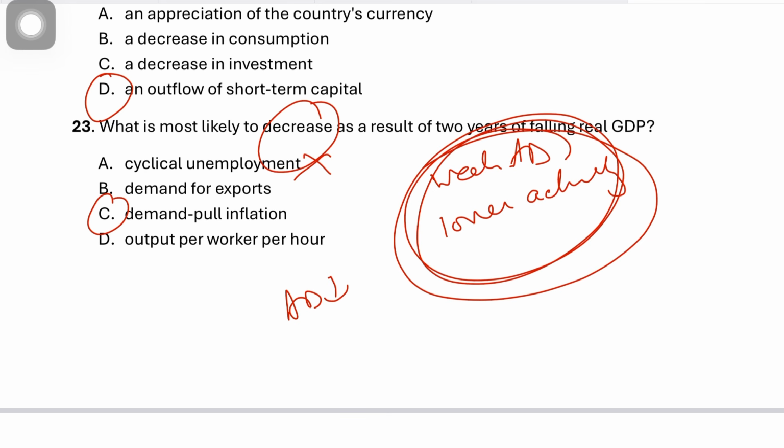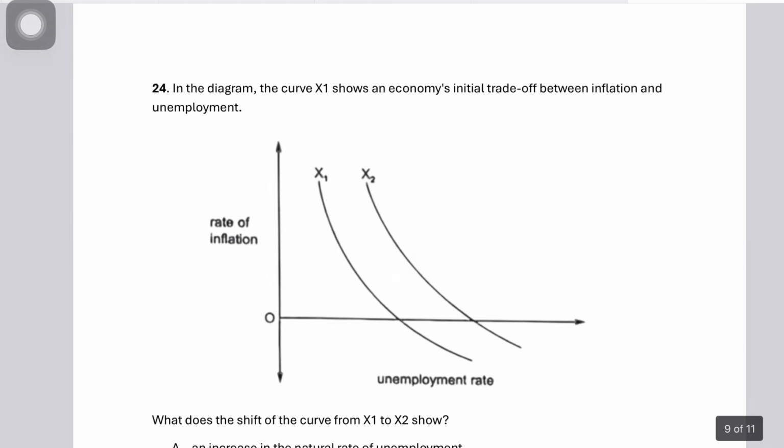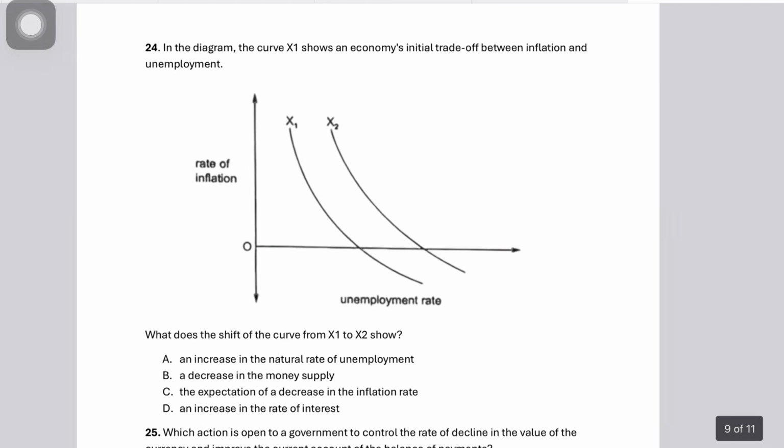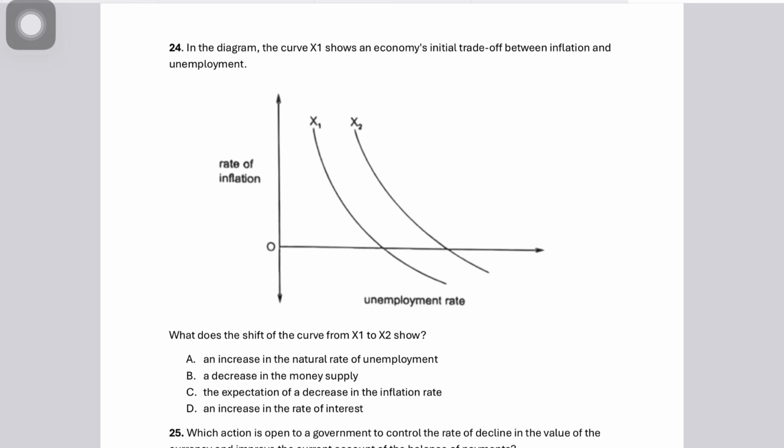Pretty simple. Question number 24 says in the diagram the curve X1 shows an economy's initial Phillips curve. What does a shift of the curve from X1 to X2 show? Now the Phillips curve shows an inverse relation between unemployment and the rate of inflation. And when the Phillips curve shifts outwards, the whole trade-off is moved to the right. This means that at every inflation rate, if your unemployment was U1, now your unemployment is U2.